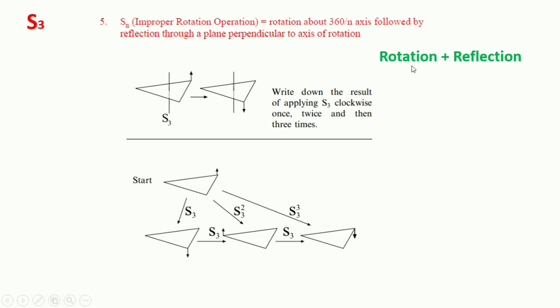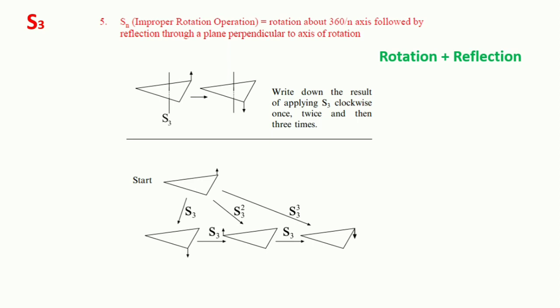As I said earlier, rotation then reflection. We rotated this molecule by applying C3, and after C3 we need to apply reflection. If we apply the reflection, the upward arrow moves downward.